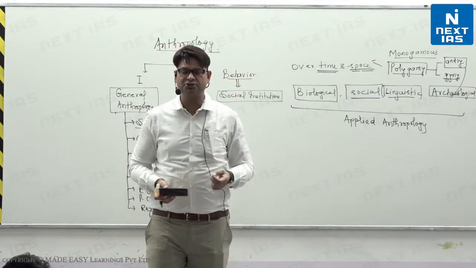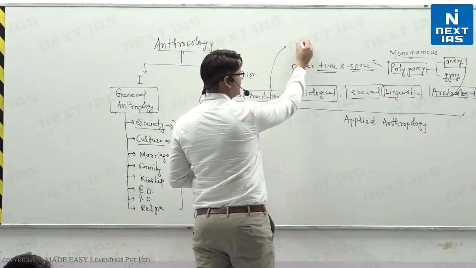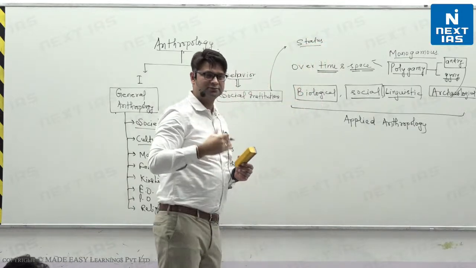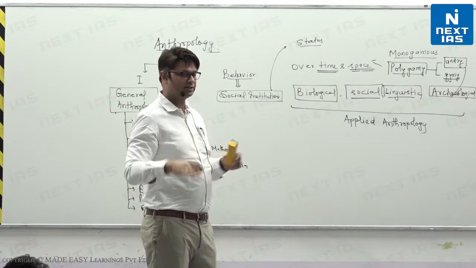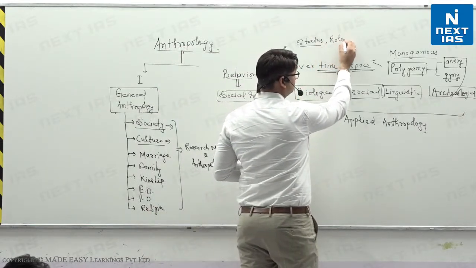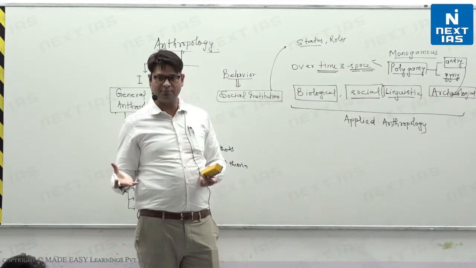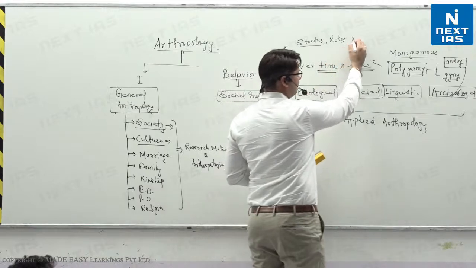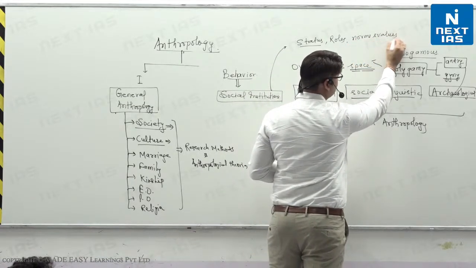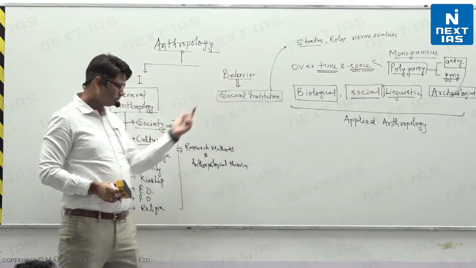What is a social institution? A social institution is a cluster of statuses, that means who is the father, who is the mother, who is the son, who is the daughter. That is status, right? And role. What is the role of the husband? What is the role of the father? What is the role of the mother? Norms and values. So these social institutions regulate our behavior, right?